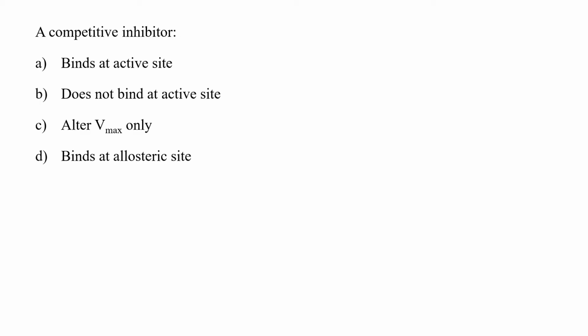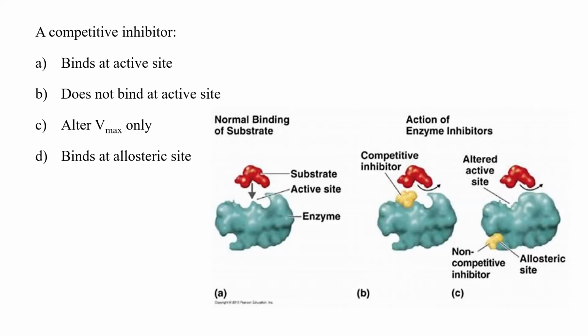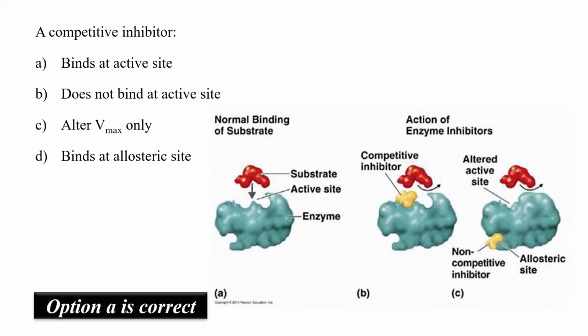A competitive inhibitor binds at the active site, does not bind at the active site, alters Vmax only, binds at allosteric sites. Competitive inhibitors are structural analogs of the natural substrate of an enzyme, and generally they compete for the active site and often cause an increase in Km while not changing the Vmax. Hence option A would be the correct answer in this case.